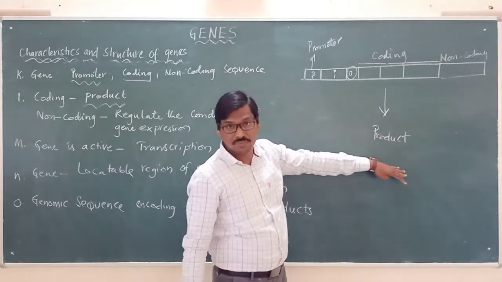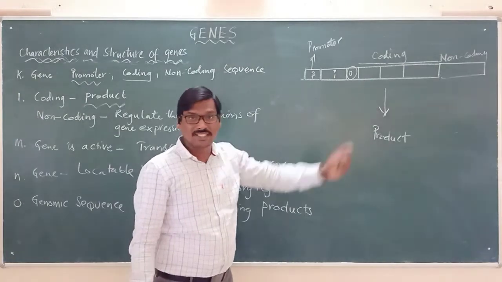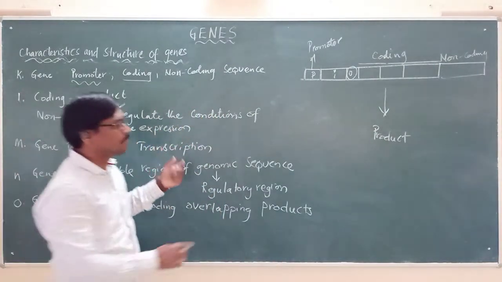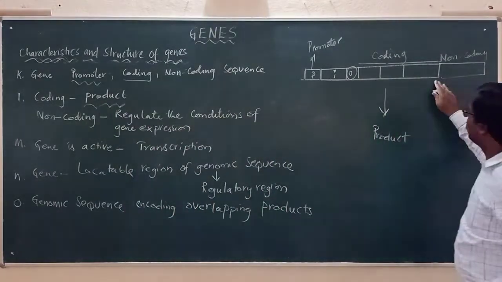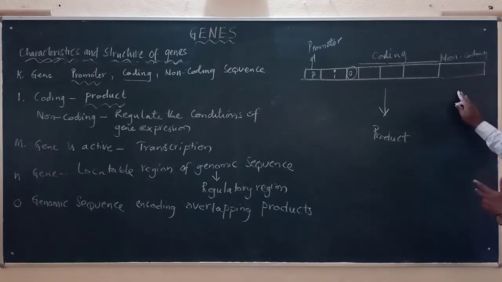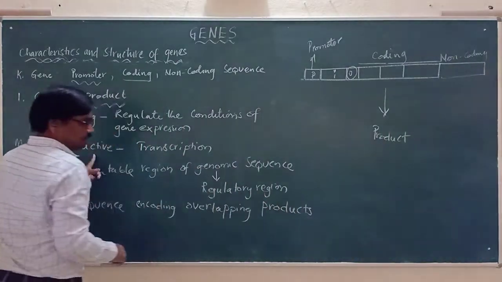The coding region is responsible for producing the product, and the non-coding region is regulating the conditions for the gene expression. By the time it is being translated up to here, it stops. The non-coding sequence will not allow the expression of other genes adjacent to it.